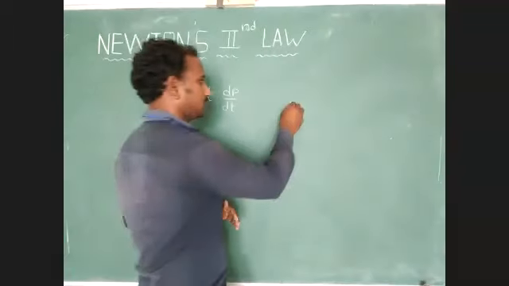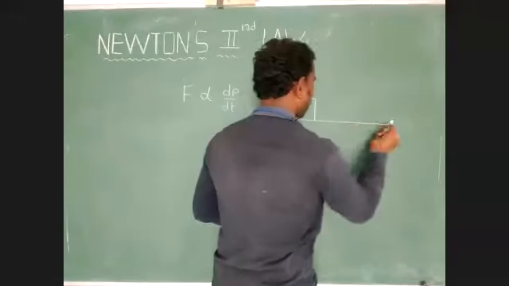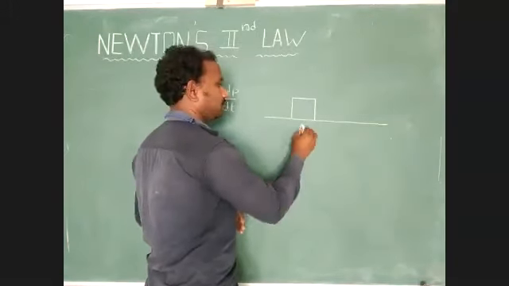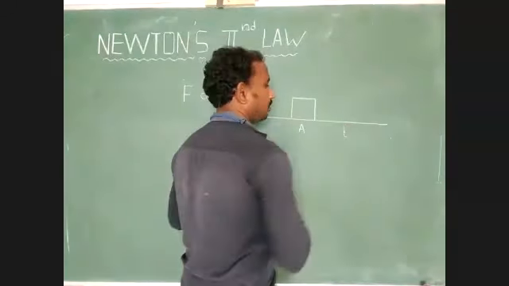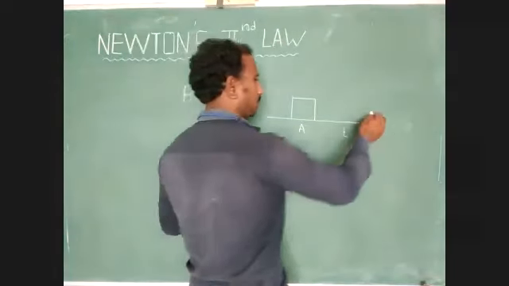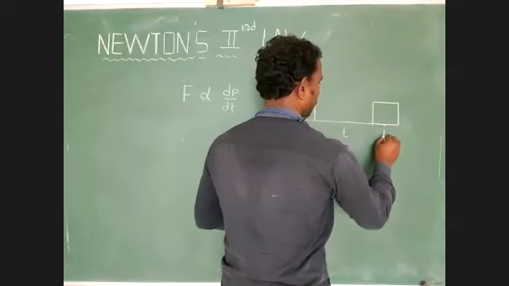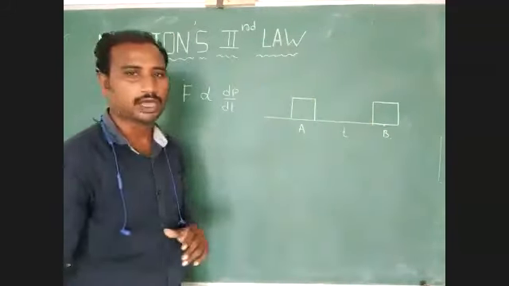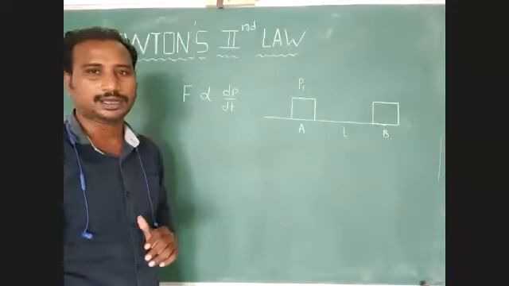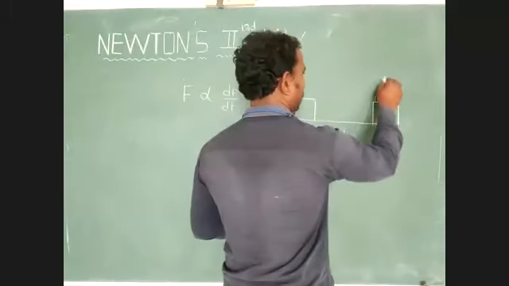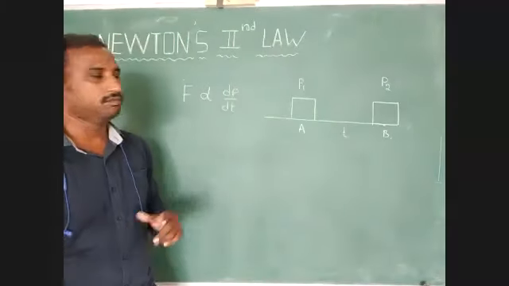Consider the position of an object at an initial point. After t time, its position reaches point B. Understood? Initial linear momentum P1, final linear momentum P2.